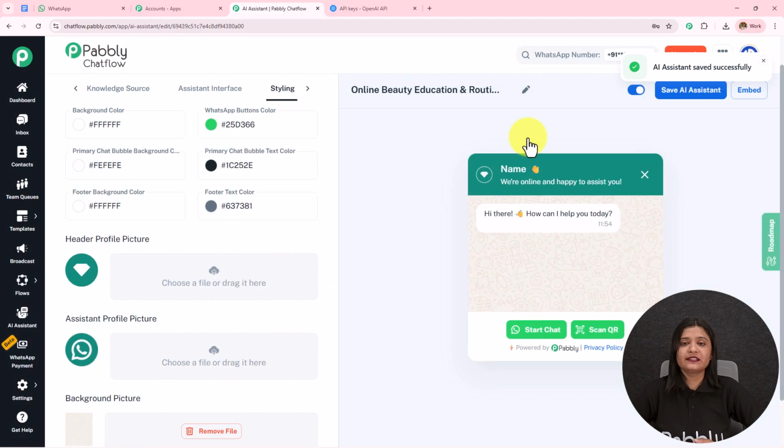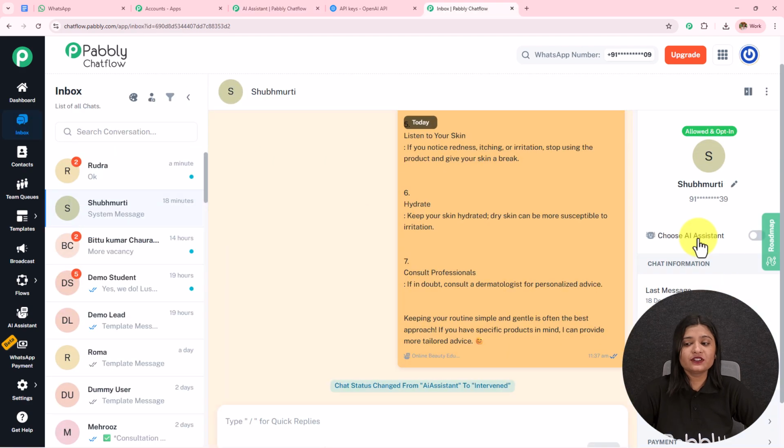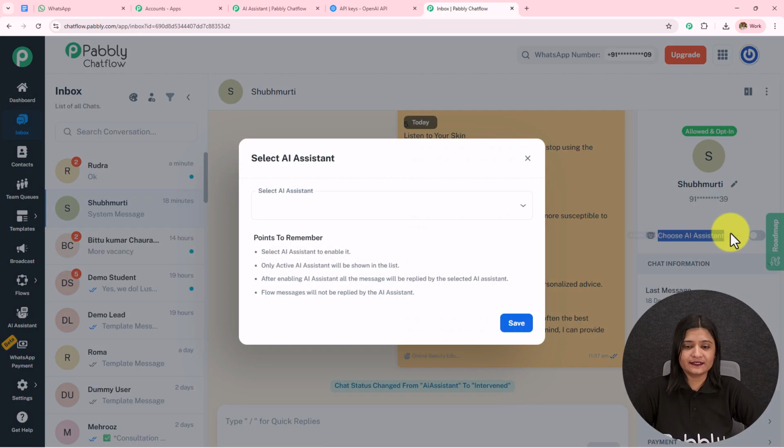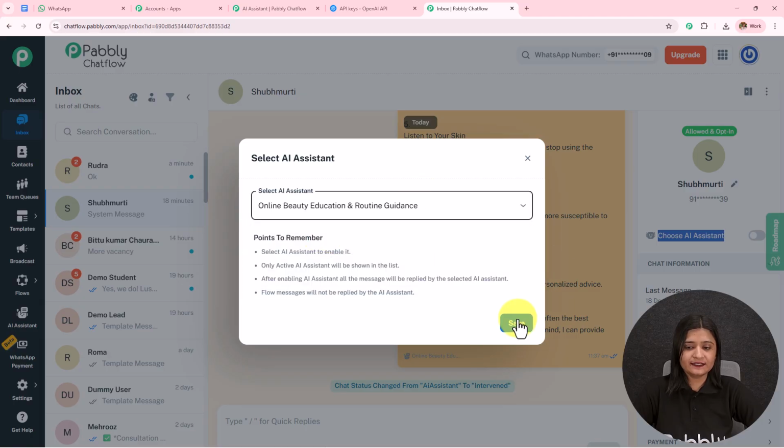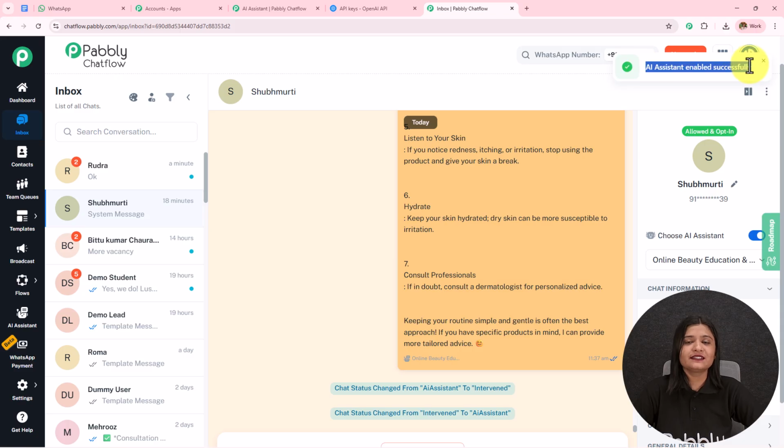Here we have completed this AI agent, but we have to learn how we can assign this AI agent to a particular chat, to a particular group, or to all the contacts. Now on the left hand side where we have this inbox option, I'm going to open this in a new tab. So this is my chat. Over here, I simply have to toggle on this choose AI assistant. I have to select the AI assistant, and then I have to simply save this. In this manner, I have assigned or activated this particular AI assistant to this particular chat.